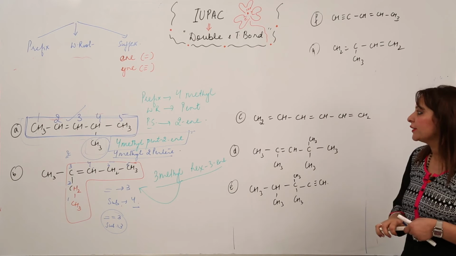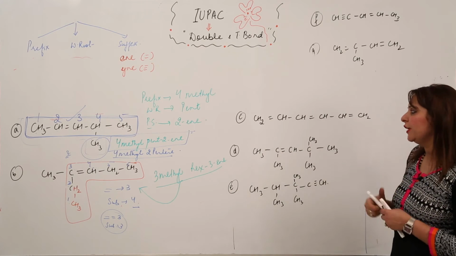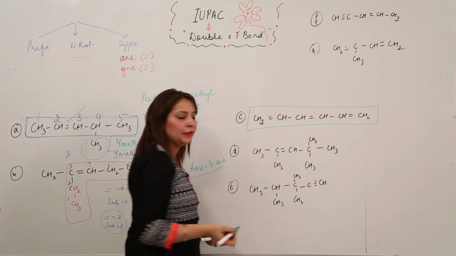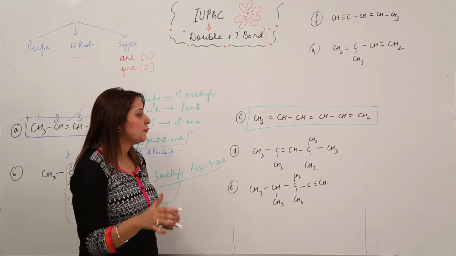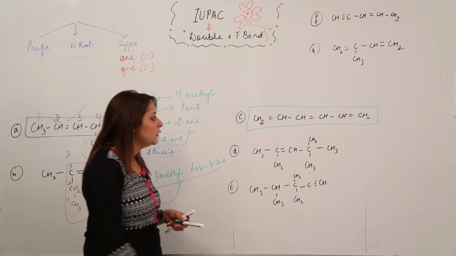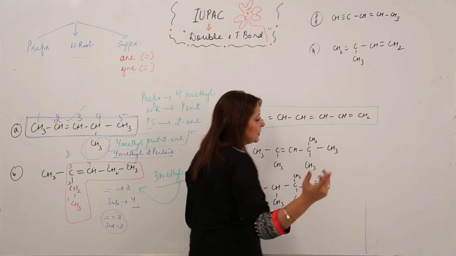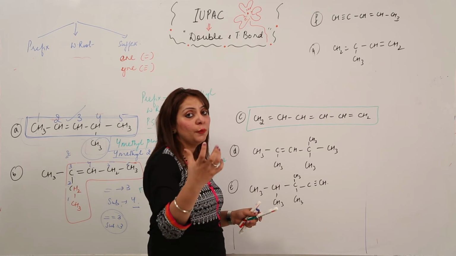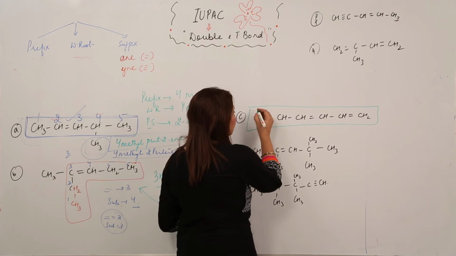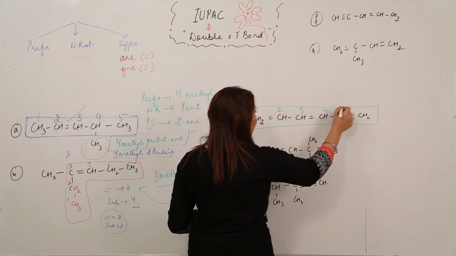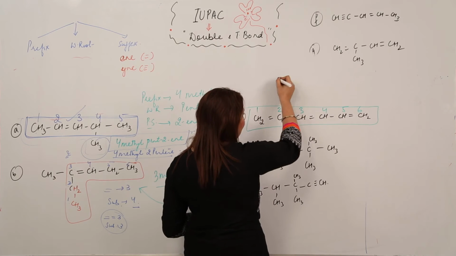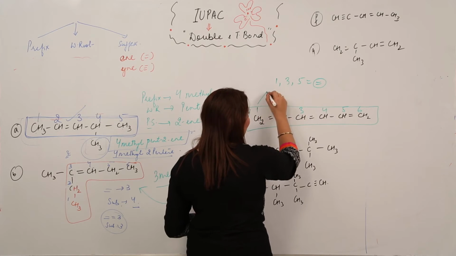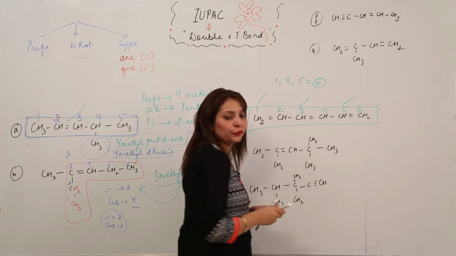Now look at the third question. We have got a straight chain, so obviously our preference will be this straight chain. This will be a parent chain, right? Now the second step is that we have to number it, and we get to see 3 multiple bonds. So let us see that if we number from this side or that side, what lowest number combination we are going to get. So if I number from this side 1, 2, 3, 4, 5 and 6, I get to have 1, 3 and 5 position for double bond. As you can see, 1, 3 and 5, right?